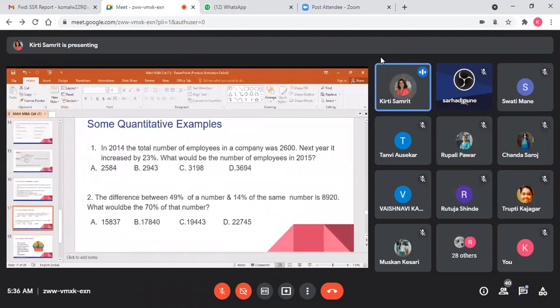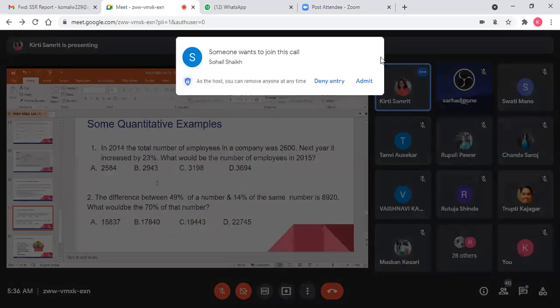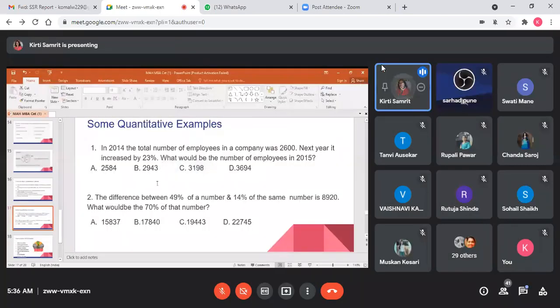Suppose in 2014, the total number of employees in a company was 2,600. Next year, it increased by 23%. What would be the number of employees in 2015? Can anyone give me the answer? In 2014, the total number of employees in a company was 2,600. Now it is increased by 23% in 2015. So what will be the answer?